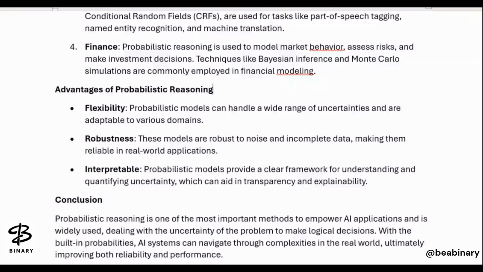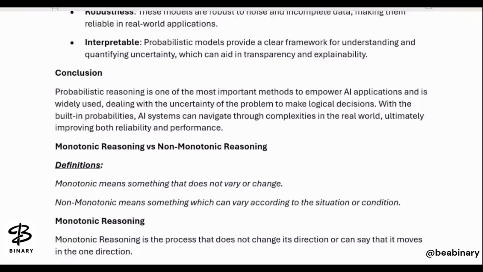So, what we have just talked about in probabilistic reasoning: probabilistic reasoning is one of the most important tools with big data and is widely used for dealing with uncertainty, where the volume of data is present in different formats with different noise, errors, and ambiguity. With built-in probabilities, an AI system can navigate through complexity in the real world, right? Ultimately improving both